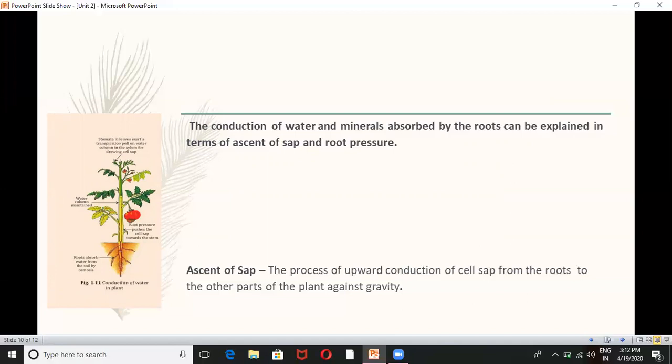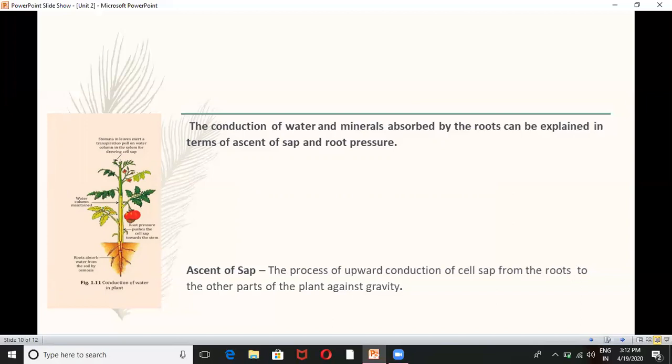The conduction of water and minerals absorbed by the roots can be explained in terms of ascent of sap and root pressure. That means the process of conduction of water and minerals mainly depends on two processes, which we can explain in terms of ascent of sap and root pressure. First one is the ascent of sap. This is the process of upward conduction of cell sap from the roots to the other plant parts against gravity.